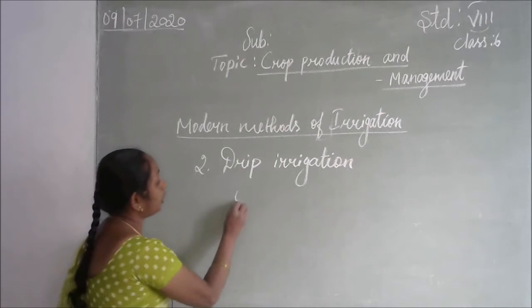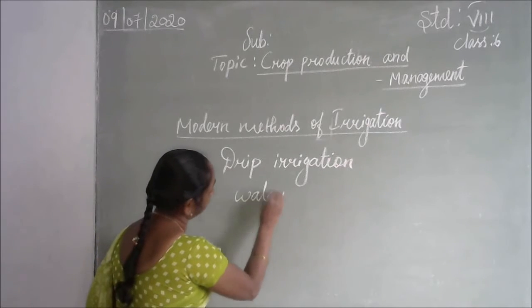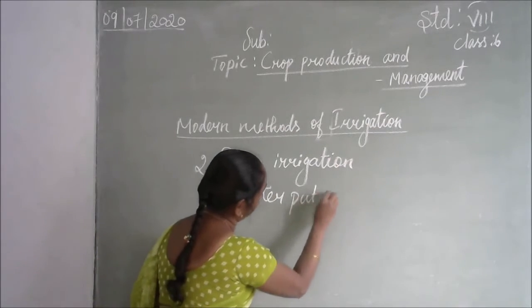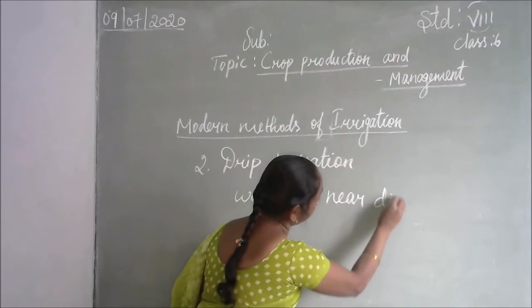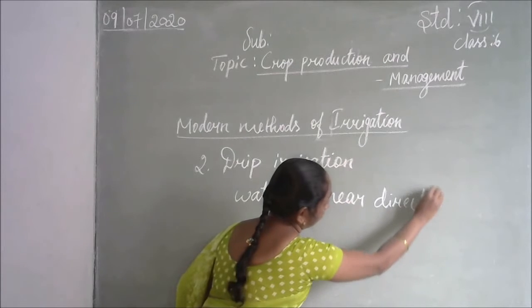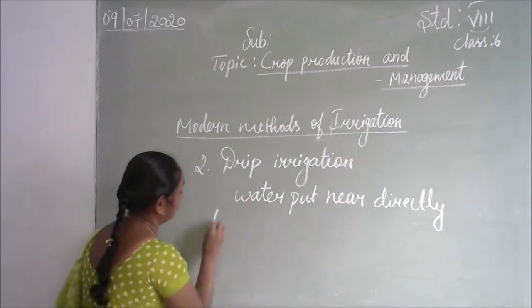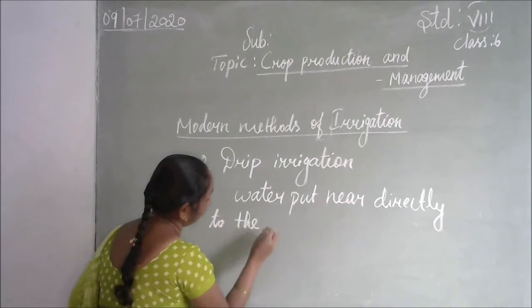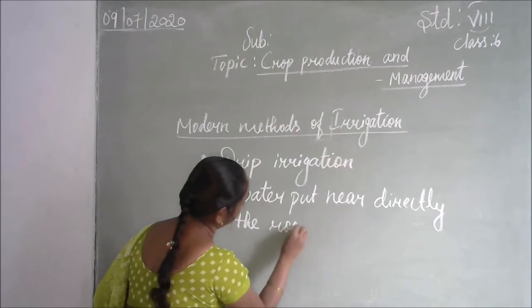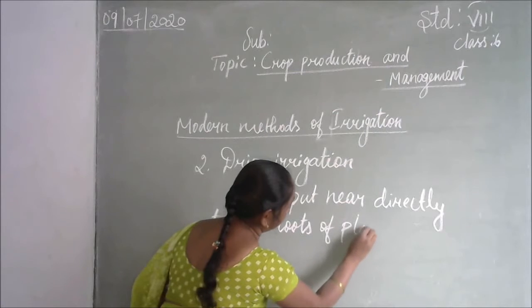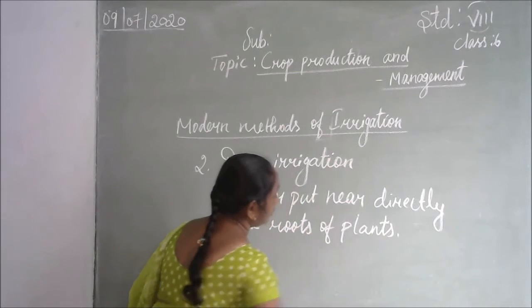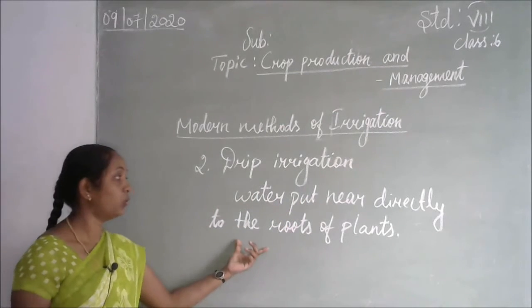Here the water is put directly near the roots of plants, so plants easily get the water.